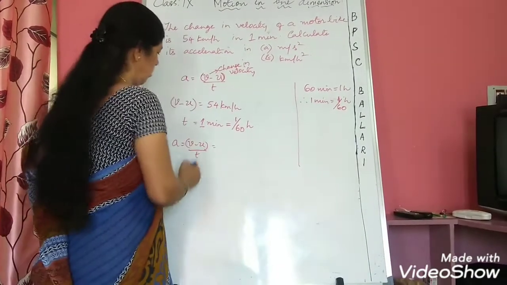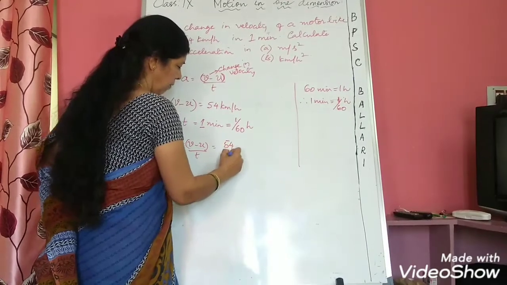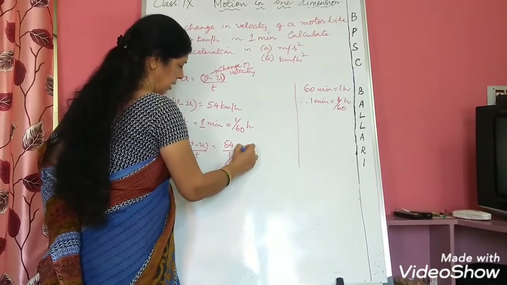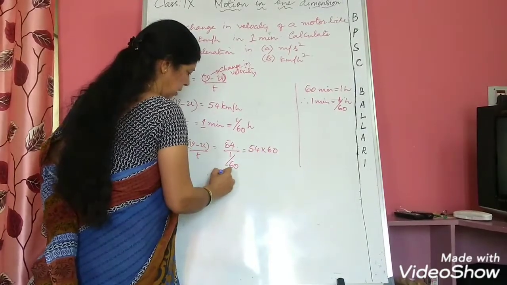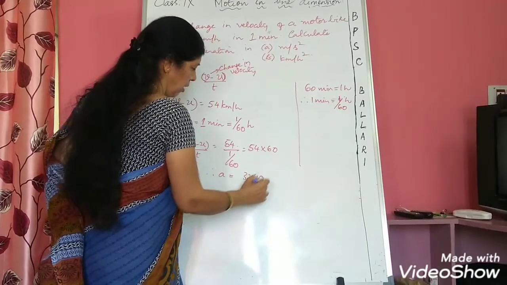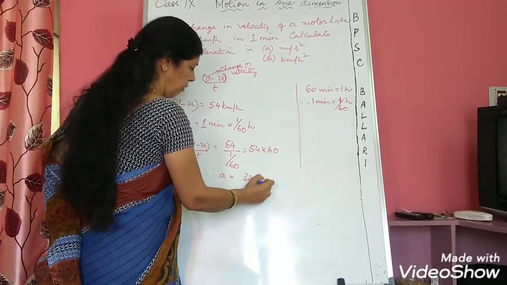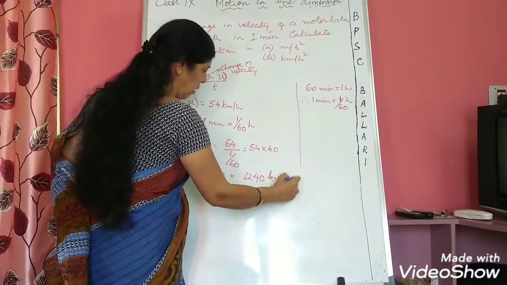So in that case, what will be the change in velocity divided by time? It is 54 divided by 1 by 60. So this will be 54 into 60. Therefore, acceleration will be equal to 3,240. What are the units? It is kilometer per hour square.